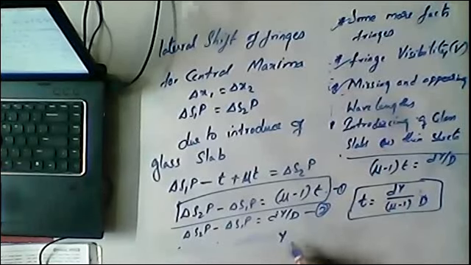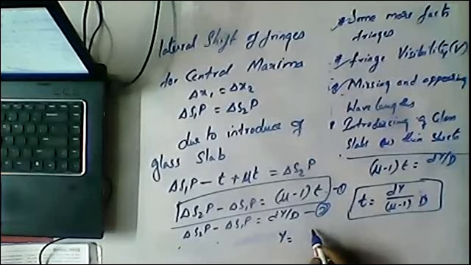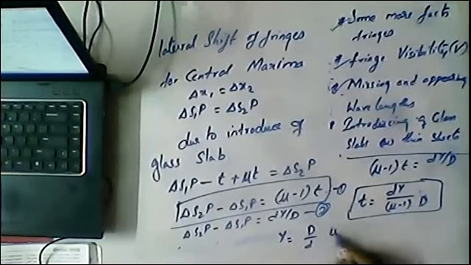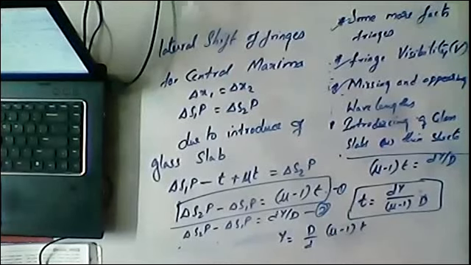From here we can also write the lateral shift y equal to D by d into (mu minus 1) into t.